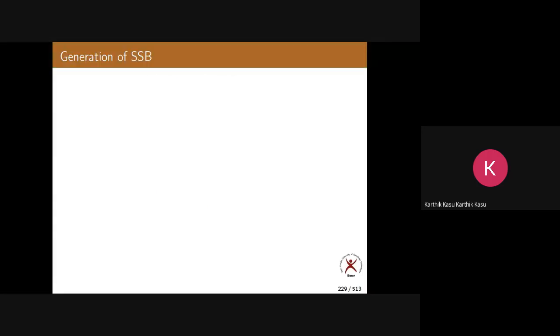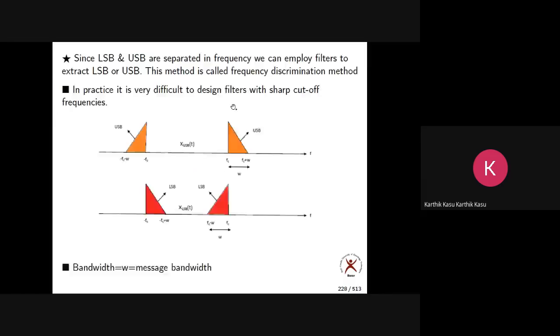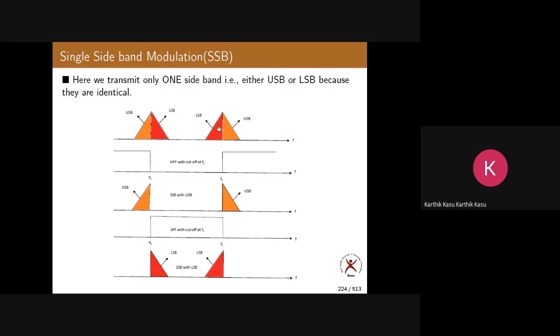Now, how to generate SSB? As I told you just now, first generate DSBSC with the two sidebands. After getting DSBSC, if you use a filter, you can remove any one of the sidebands. Here I am using a high pass filter. This is the DSBSC we have generated, and after that we pass this DSBSC spectrum through this high pass filter.